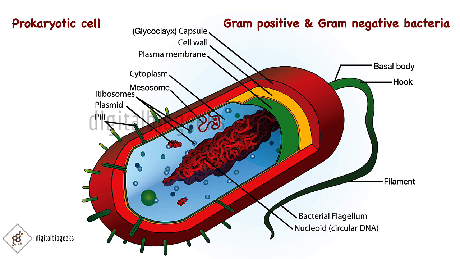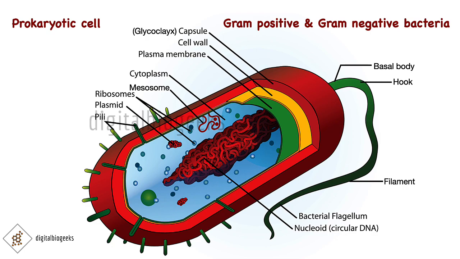A convoluted structure is formed in the prokaryotic cell by the involution of the cell membrane, which is known as mesosome. They form vesicles, tubules and lamellae. They help in cell wall formation, DNA replication and distribution to daughter cells. They also help in respiration, the segregation process and increase the surface area of the plasma membrane.